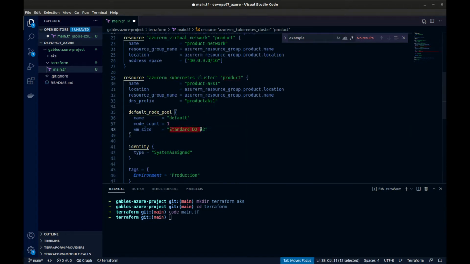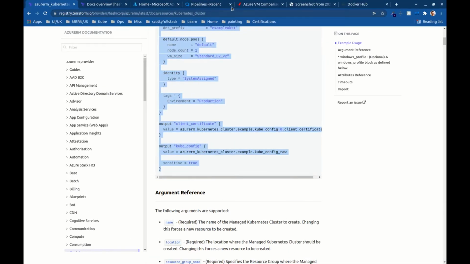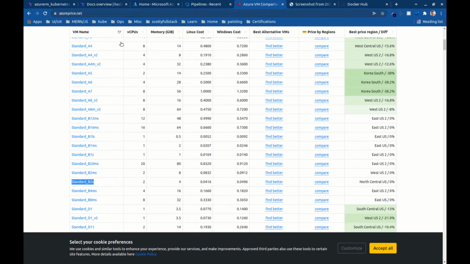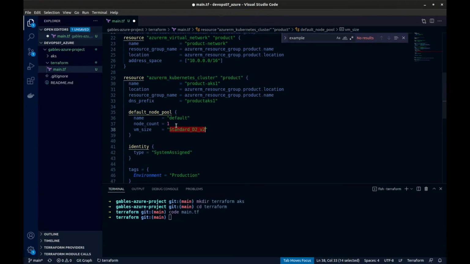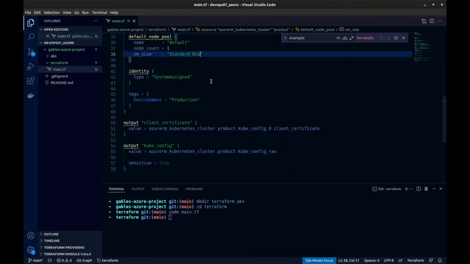We want to replace the Standard D v2. We want to replace that with, using this handy tool, azureprice.net, and here's where we get the 4 cents for the 2 core, which is required for this AKS. So we're going to do the Standard B2s. Let's jump back over, paste that there, and save it, and everything else can be good.